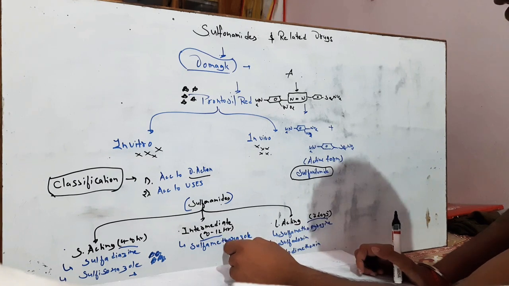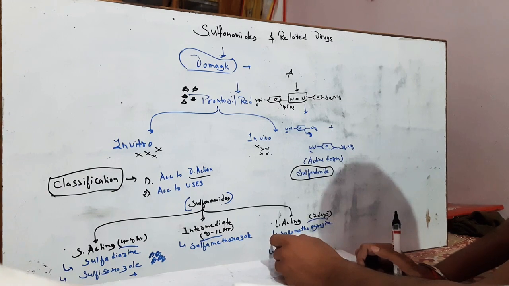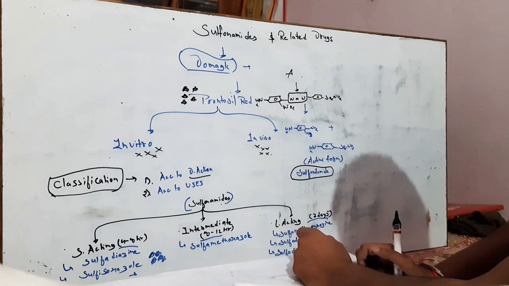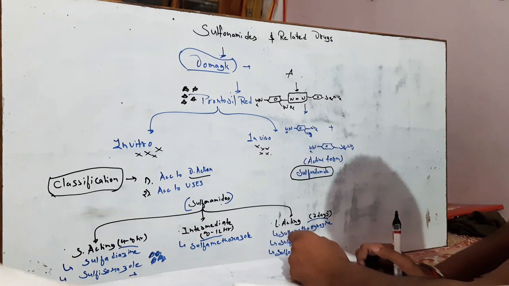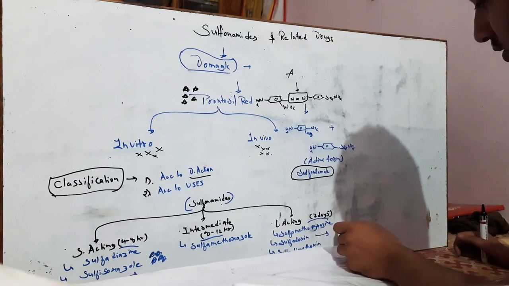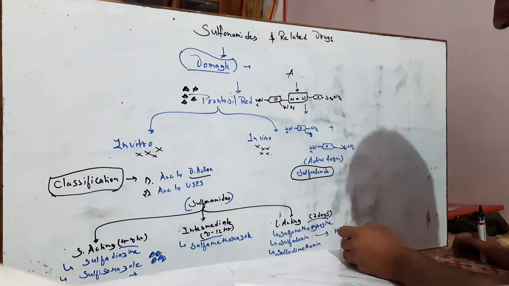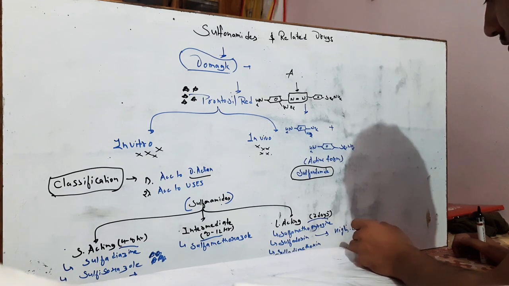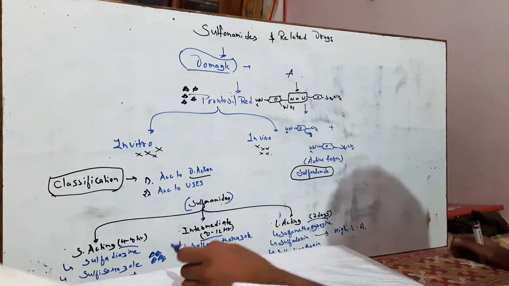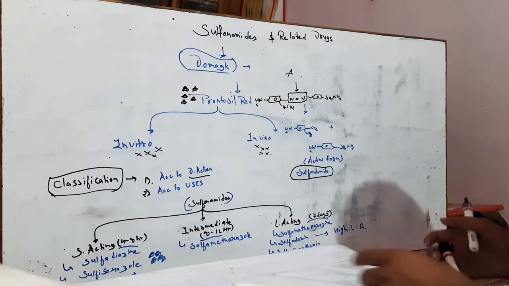This is the intermediate drug, and the last group is the long acting drugs. In this long acting group there are three drugs: sulfamethopyrazine, sulfadoxine, and sulfadimethoxine, where sulfadoxine is the longest acting of all three drugs. In the sulfonamides, this is the most long acting and effective. Here we have completed the classification of sulfonamides, and I will tell you another classification according to the uses.